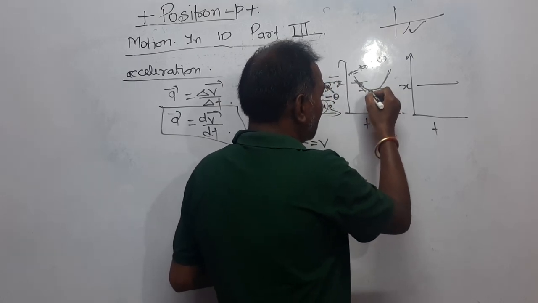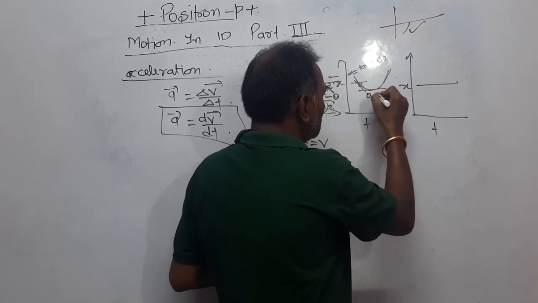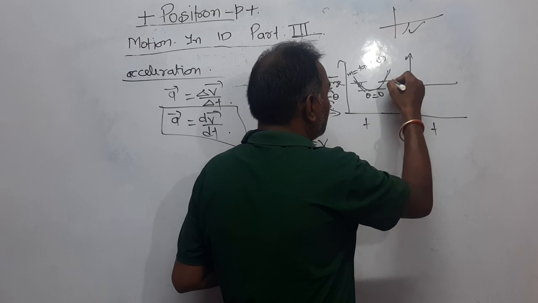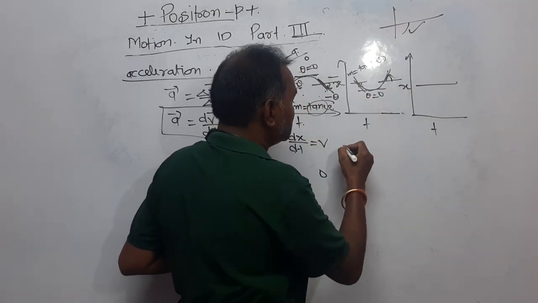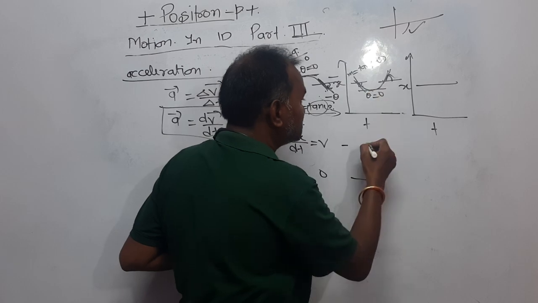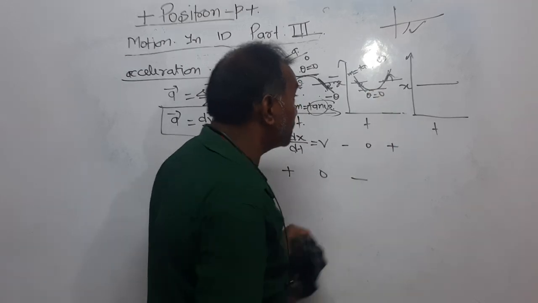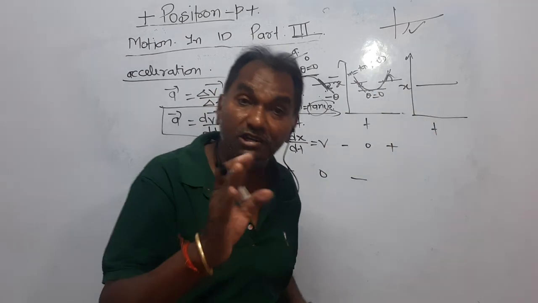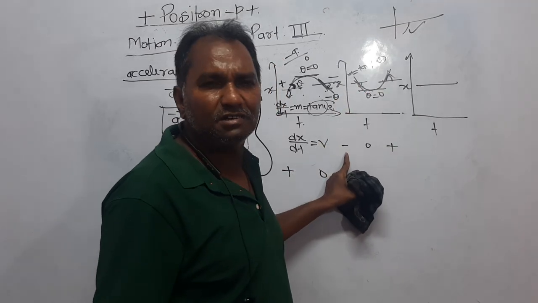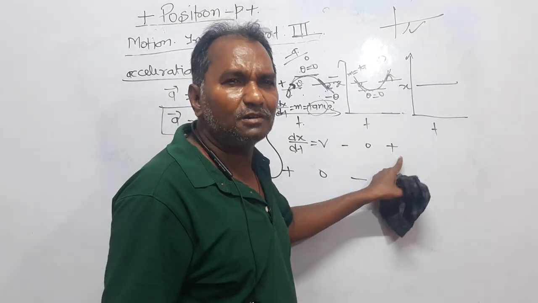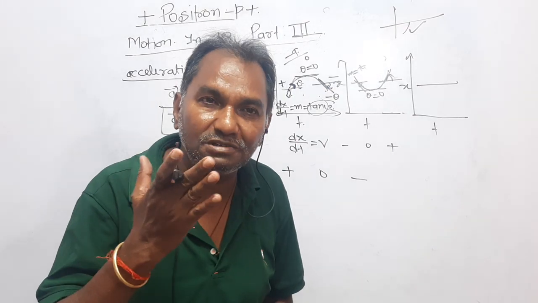Then here again theta equals 0, and here theta is again positive, right? So here velocity is first negative, then here 0, then positive. When you are moving ahead along the graph, at the 3 points you have considered, initially velocity is negative, then it is 0, then it is positive, means velocity is increasing.